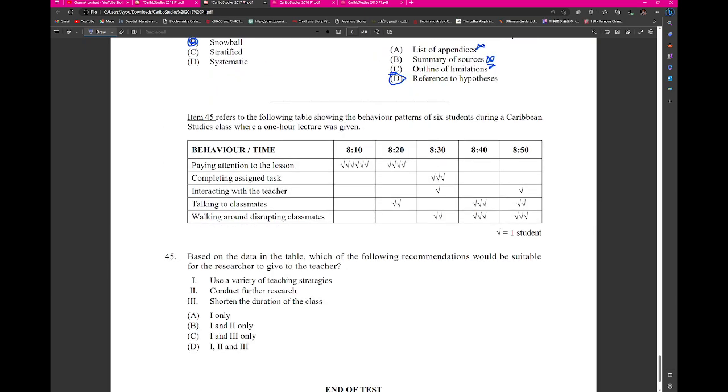Right? 45. Item 45 refers to the following table showing the behavior patterns of 6 students during a Caribbean Studies class where a 1-hour lecture was given. Paying attention. Okay. So based on the data, which of the following recommendations would be suitable for the researcher to give to the teacher?